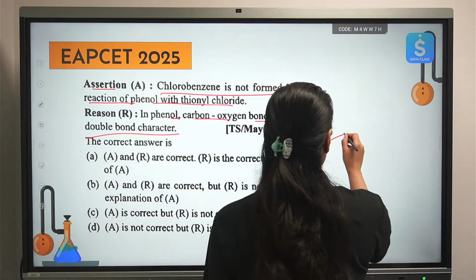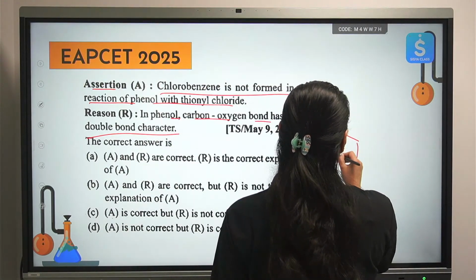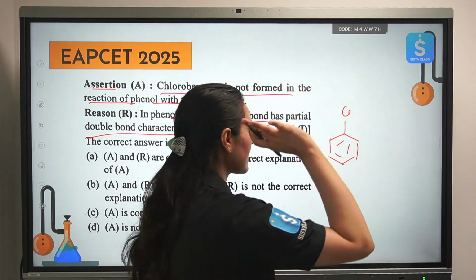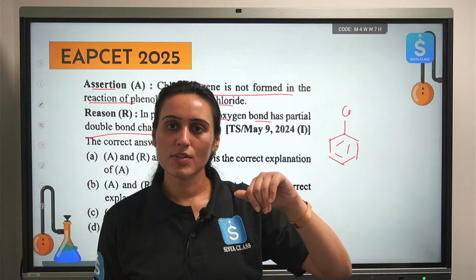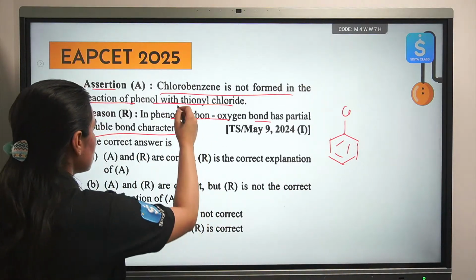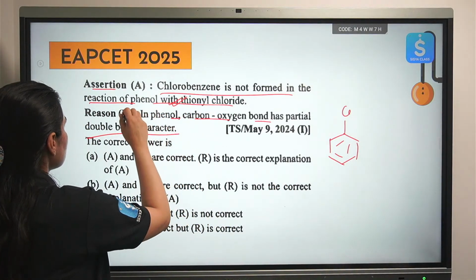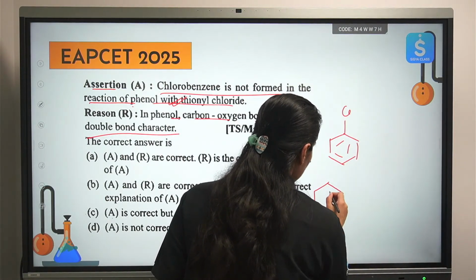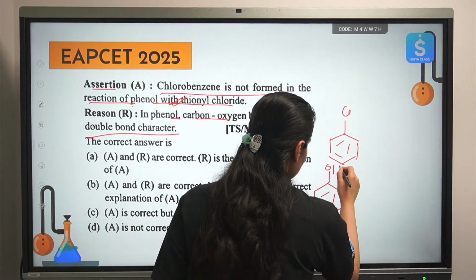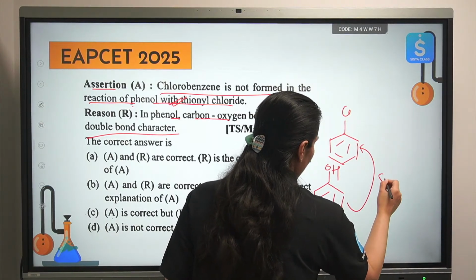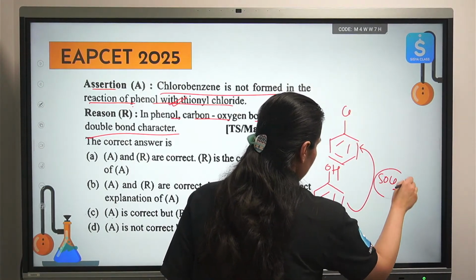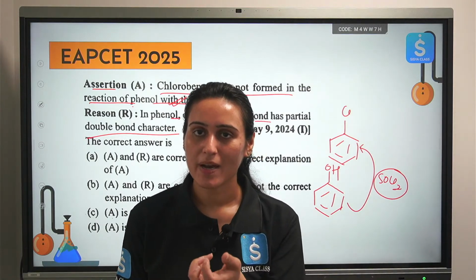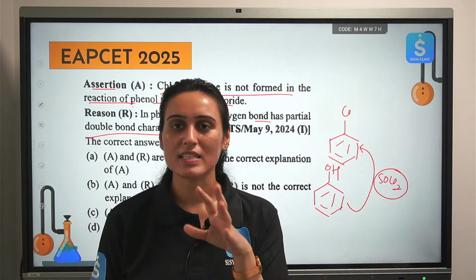So this is your chlorobenzene, right? Sorry, so you are thinking I will just replace this OH with this chlorine by reacting it with thionyl chloride. It is not as simple as that. The nucleophilic substitution on the aromatic ring requires very vigorous conditions.